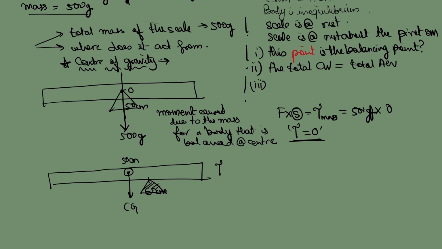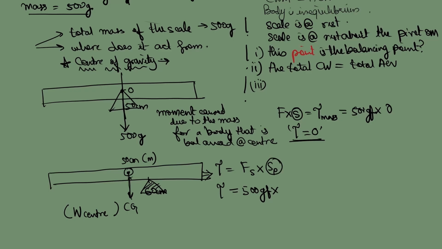Let us see. Now this is the force which is acting downwards because weight of the body acts from the center. Am I right? So now torque experienced due to the mass of the own scale. The mass of the scale itself will be equal to force experienced by the scale into perpendicular distance from the pivot. Am I right? So what will be the torque experienced in this second case? Torque experienced will be equal to force, that is equal to the mass expressed in GF, that is 500 GF into the distance from the pivot.